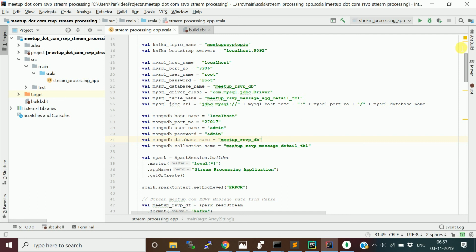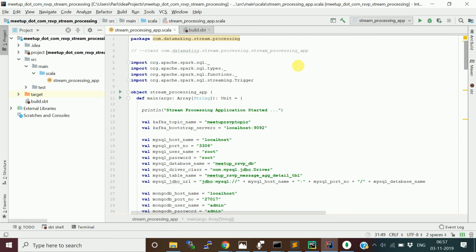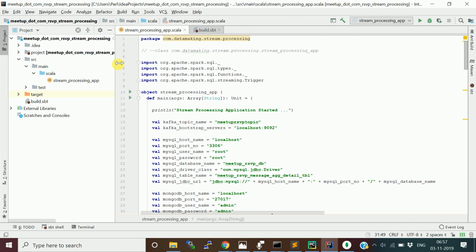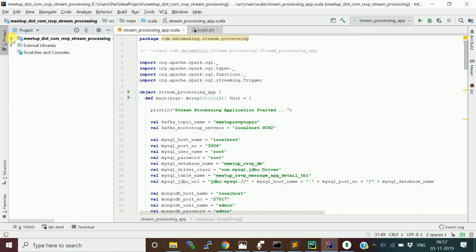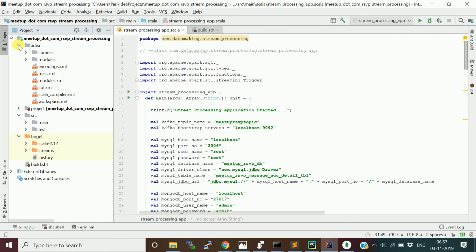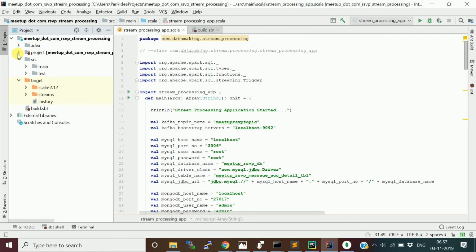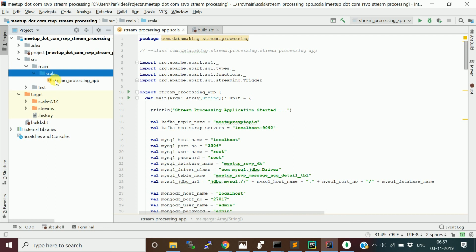Okay, so the first thing is that this is an SBT based Scala project. The project structure will be like this. This is the project directory, which will have a source directory and target directory, and also .idea for project related stuff that IntelliJ IDE maintains, and we'll have a project folder. So this src folder will have the actual source code, meaning the Scala classes or Scala objects. We are using a Scala object.